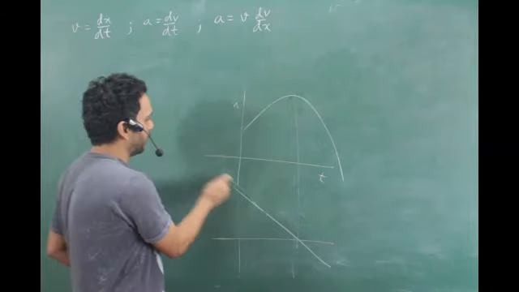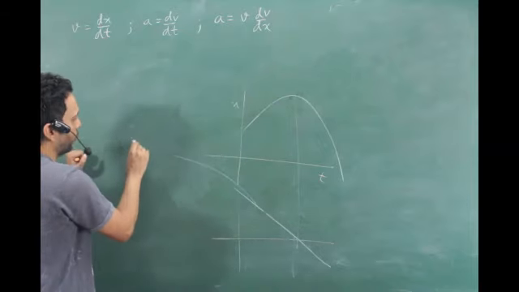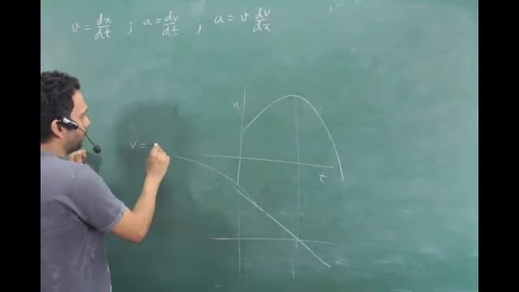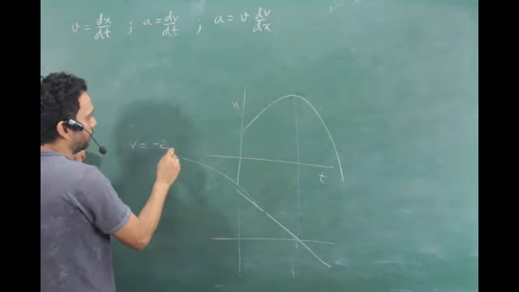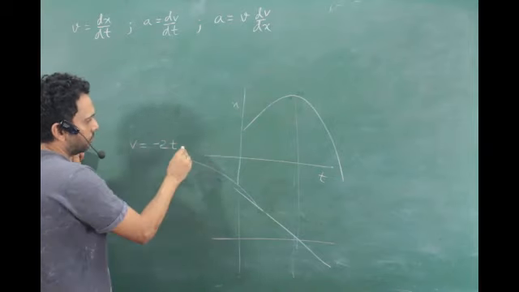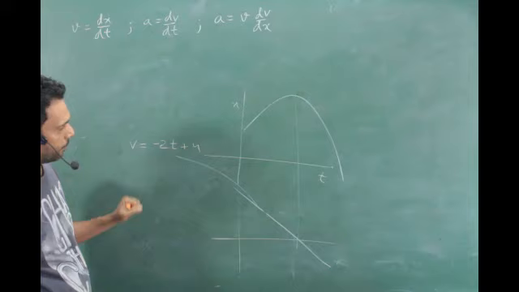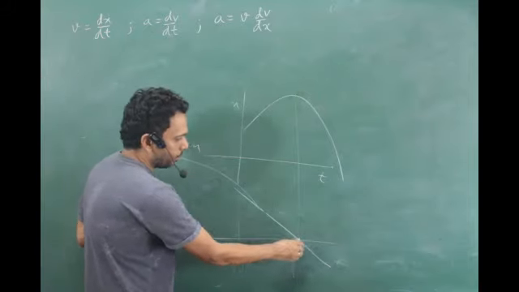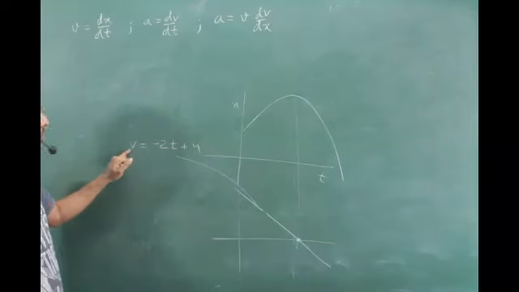But suppose I have straight away an equation, I had given you v is equal to minus 2t plus 4, something like that. I had given you v, right? When is the velocity 0?